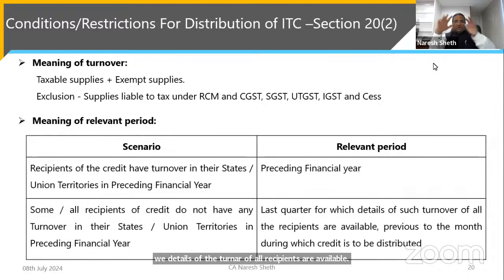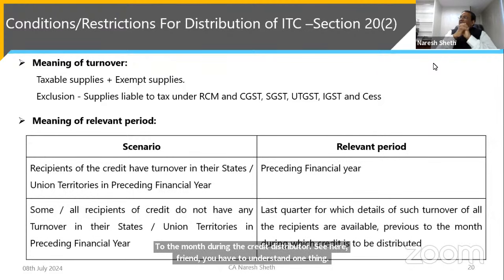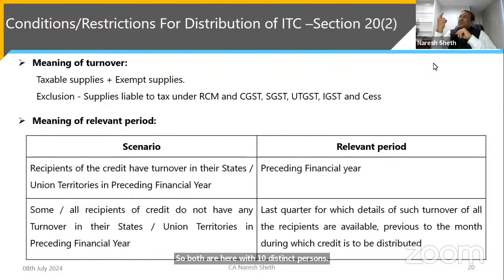See here, friend, you have to understand one thing. Suppose I have 10 distinct persons. Out of that, only one distinct person has started in this year. So suppose I am distributing the ITC for the month of July, then I will have to take the turnover of the April, May, June quarter of that particular unit. And for all other units, also I have to take the turnover of that particular quarter only. Otherwise, it will be a lopsided calculation.